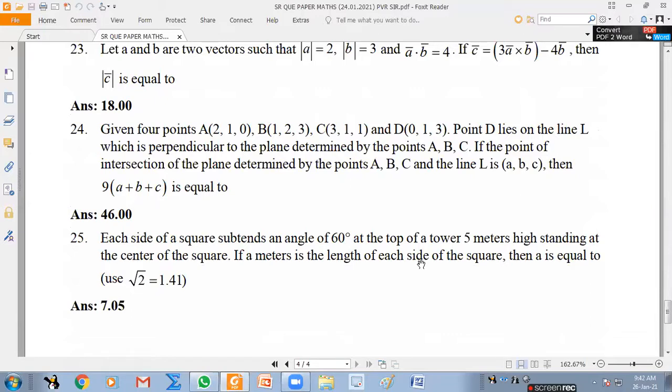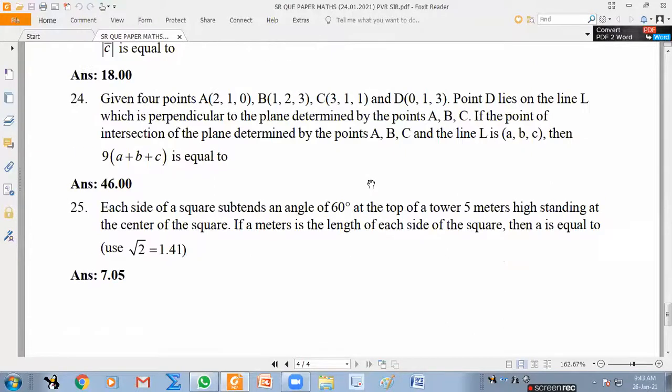24, sir. Given 4 points, if point D lies on the line which is perpendicular to the plane determined by the points ABC, and if the point of intersection of the plane determined by points ABC and the line L, oh, they're indirectly asking the foot of D on that plane. That's it. Correct? D is not in the plane of triangle ABC, but what is the foot of D when you drop a perpendicular line from D to the plane? If you know 3 points, you can find the plane equation because you know ABC. Then apply the foot formula. Is it okay? Okay, sir. Anything else till last?